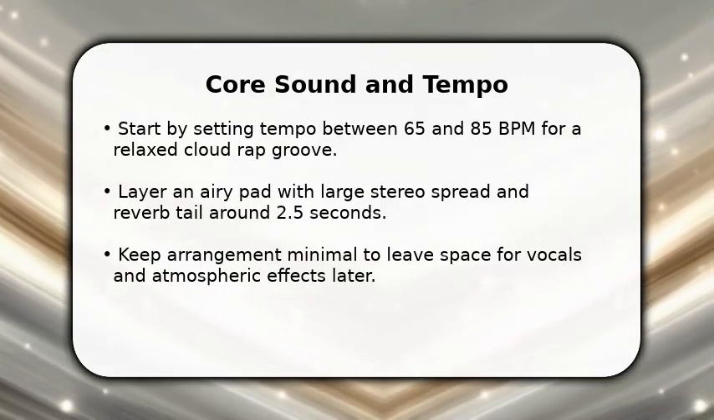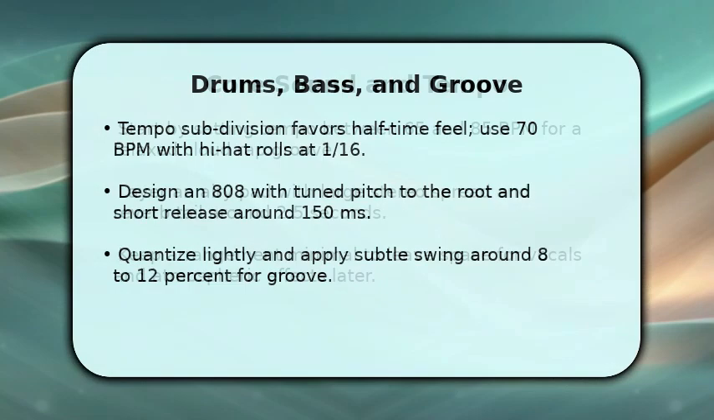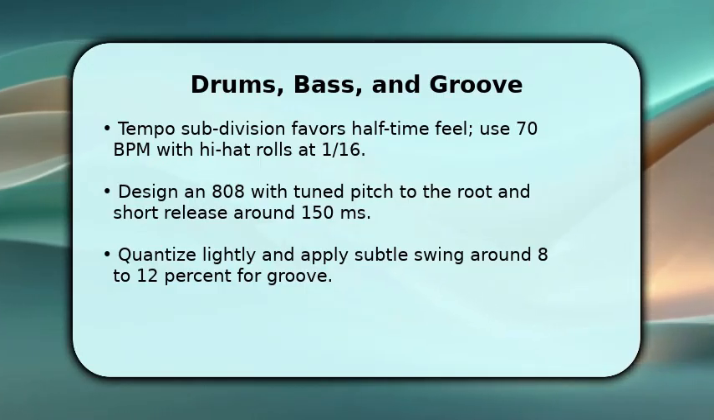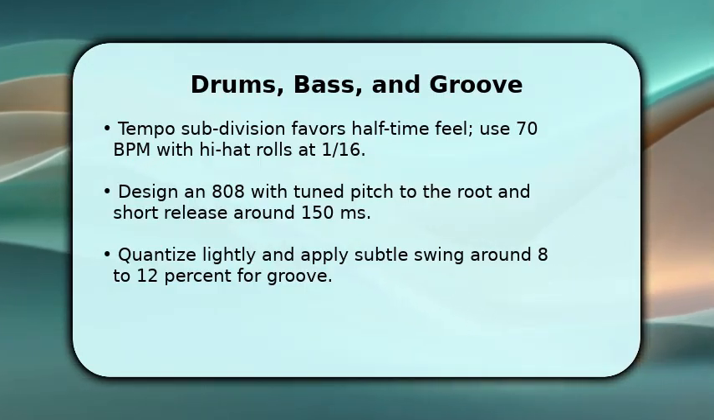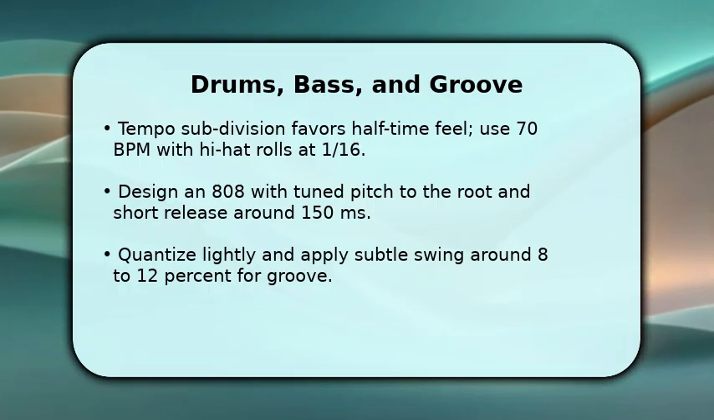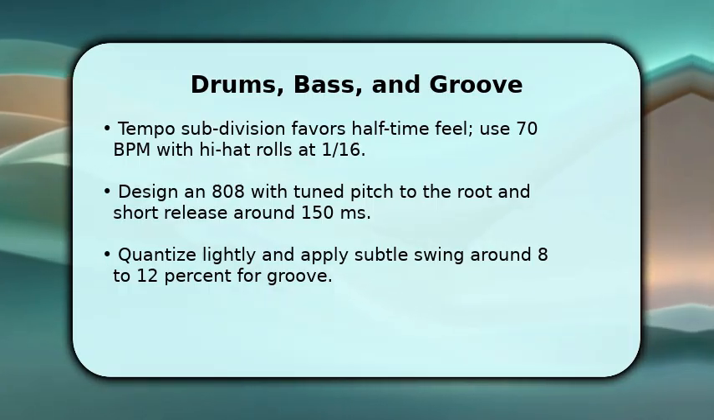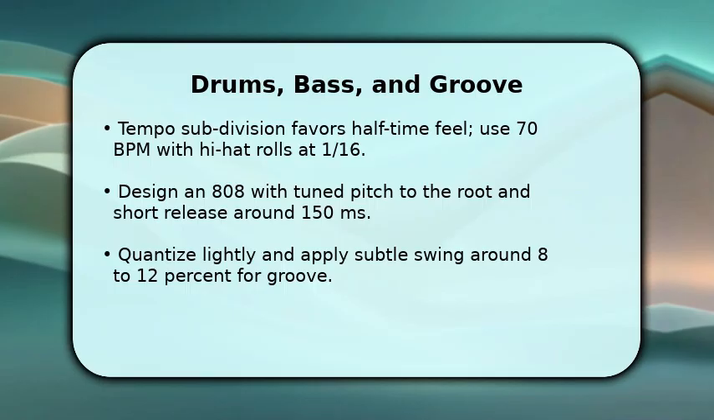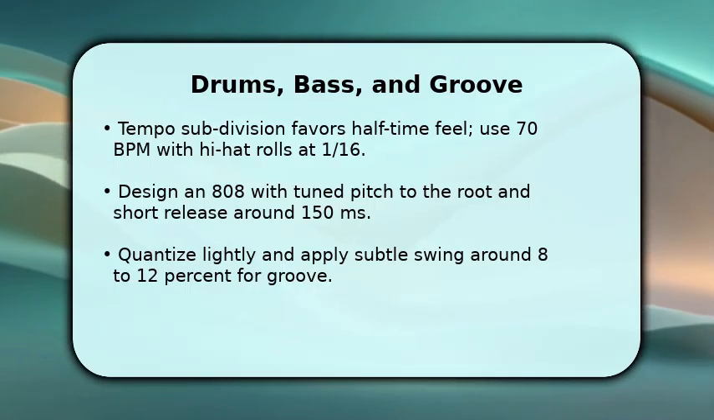Program a tight kick and soft snare or clap on beats 2 and 4. Tempo subdivision favors halftime feel. Use 70 BPM with hi-hat rolls at 1/16. Design an 808 with tuned pitch to the root and short release around 150 ms.